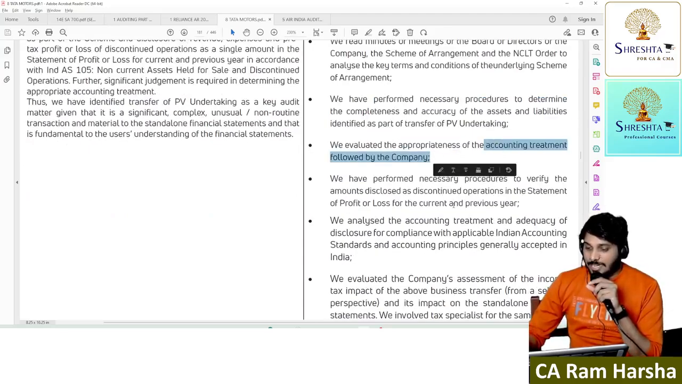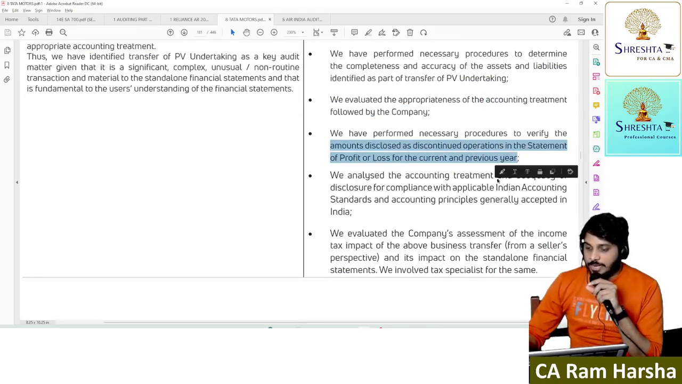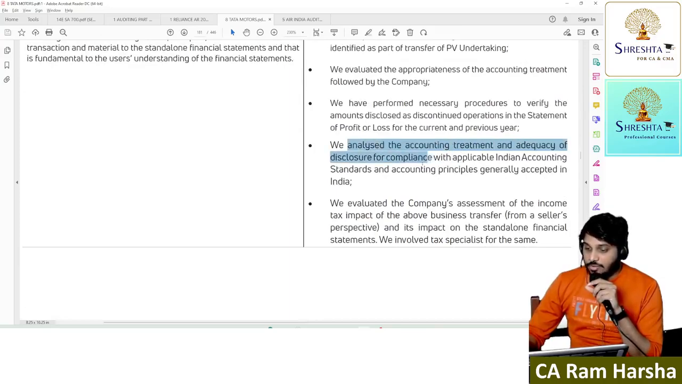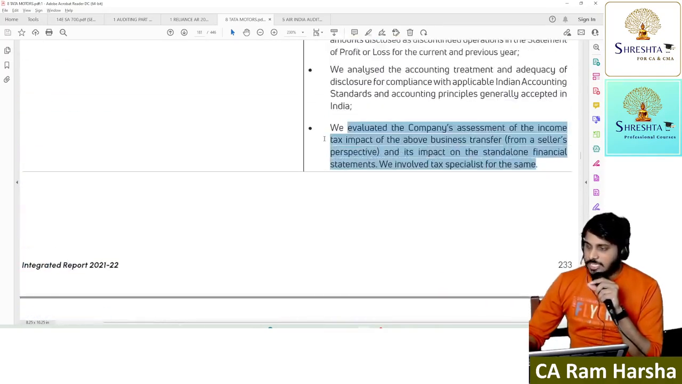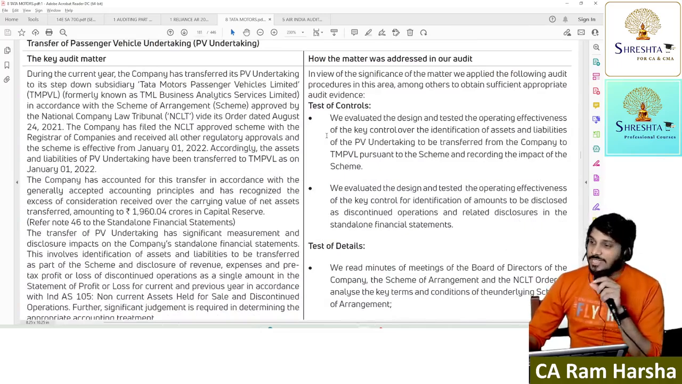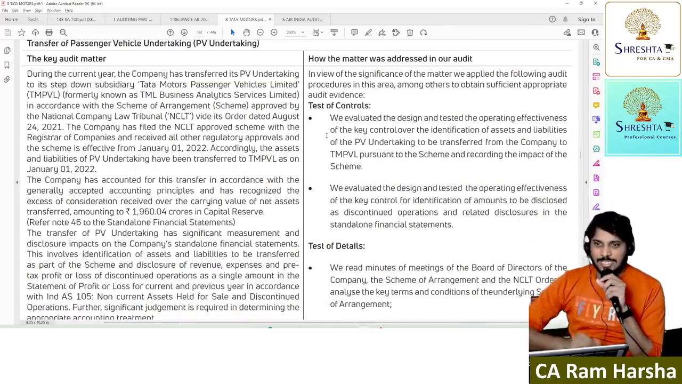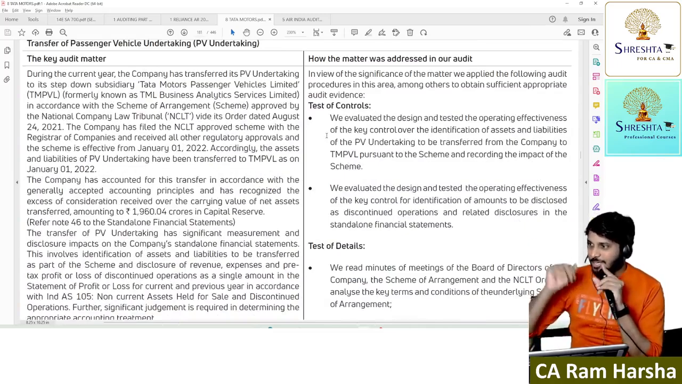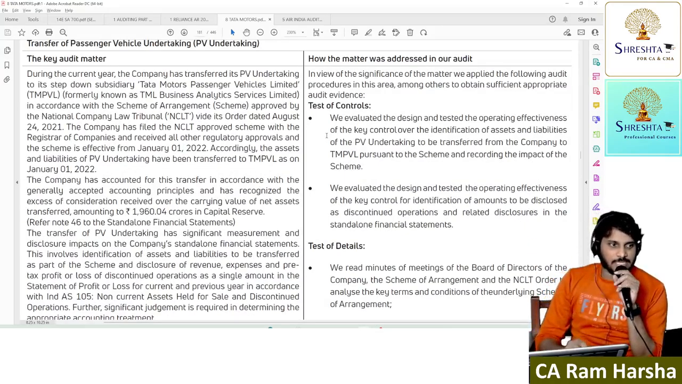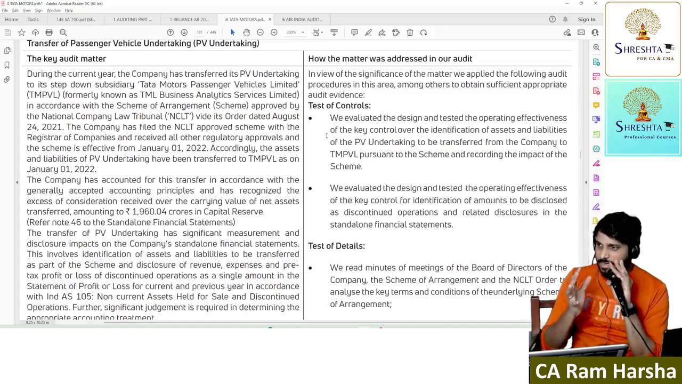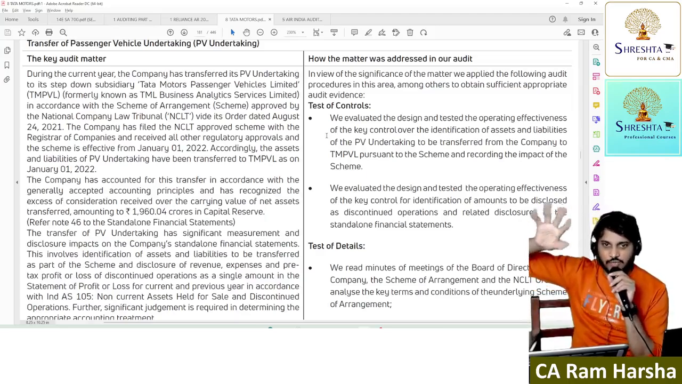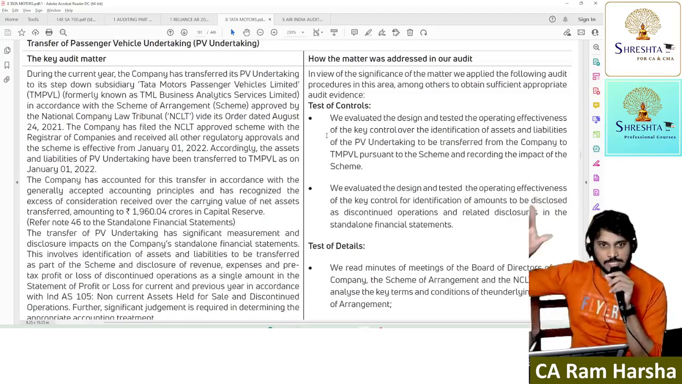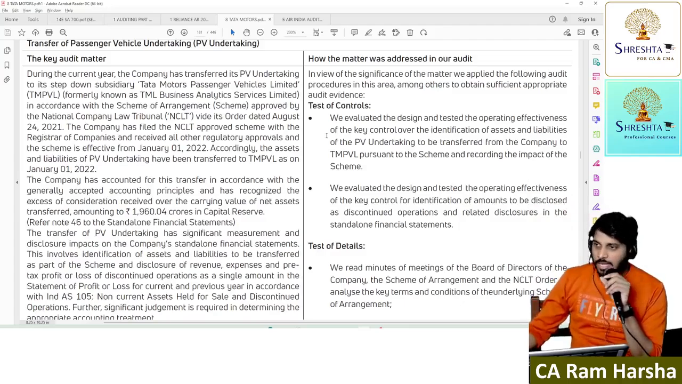They looked at the accounting treatment. They verified the disclosures made in the financial statements. They analyzed whether the accounting treatment and proper disclosures are there or not. And they have seen the company's assessment on tax impact, all that. That's it. So now what are they saying here? Actually, tell me, what did they say on the left side? During the year, what happened? Some passenger vehicle business is there, that business is removed from one company and added to another company. And how they recognized it in the books of accounts regarding the transfer of undertaking, lump sale, and accounting.